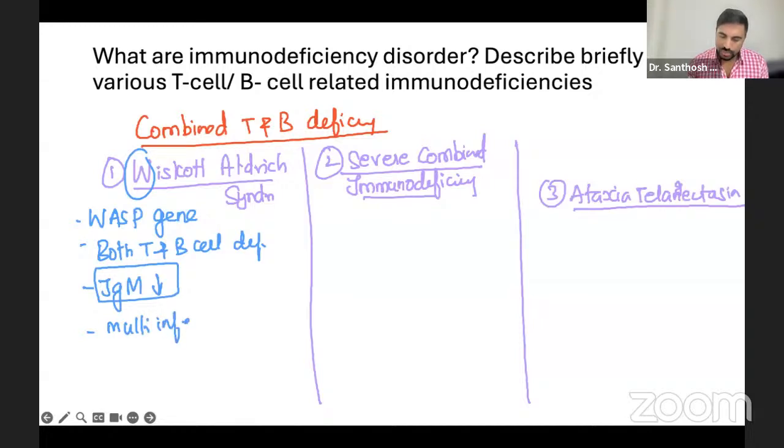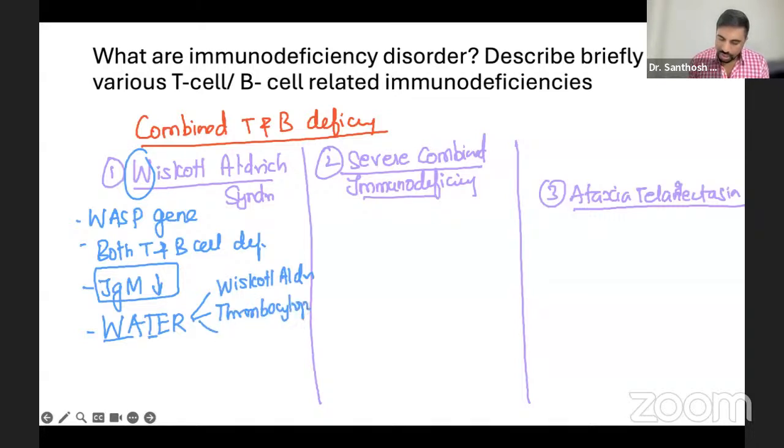The shortcut, I will tell you to remember like this, it'll be easier. You can remember it like WATER. I'm going to write it as WATER. What do you mean by water? Here, WA is Wiskott-Aldrich. T for thrombocytopenia.